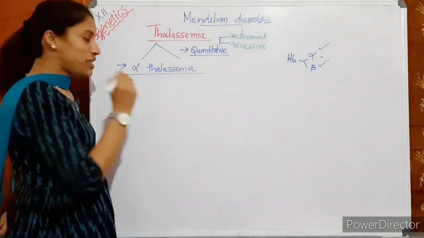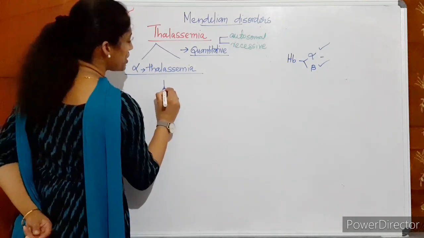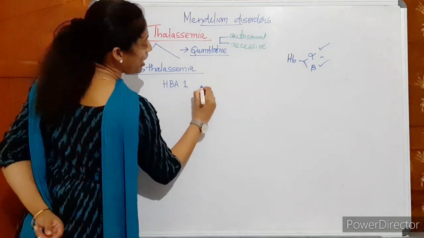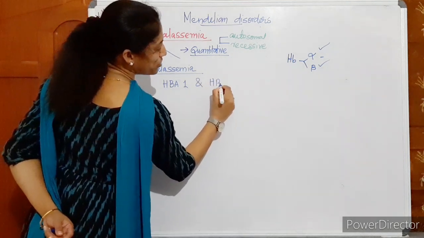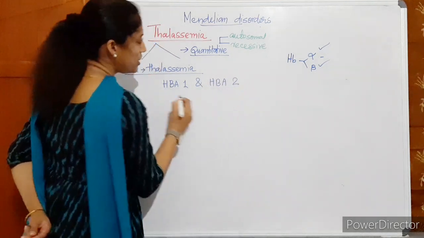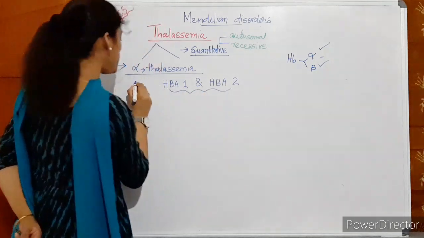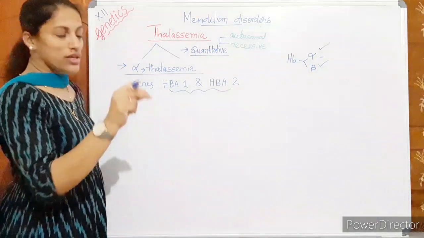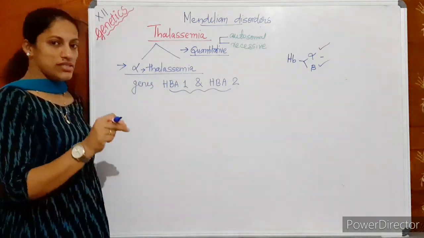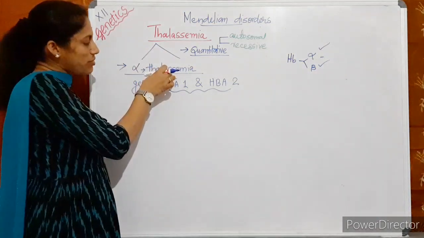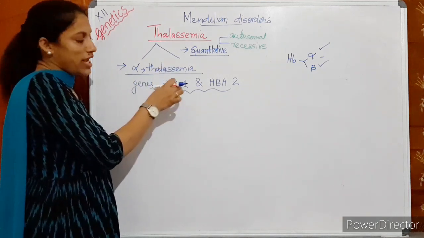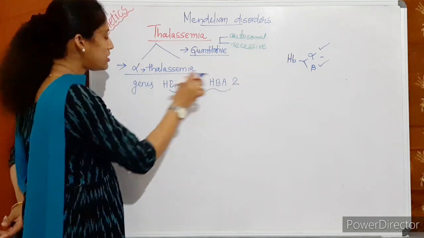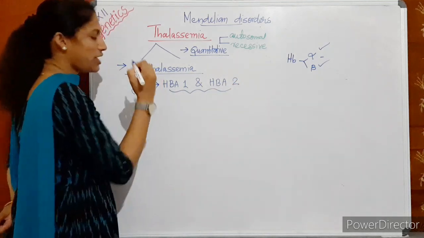It is due to a mutation in two linked genes, HBA1 and HBA2. These are the names of the two genes. Just listen to what the genetics of alpha thalassemia is. In alpha thalassemia, the HBA1 and HBA2 genes undergo mutation.